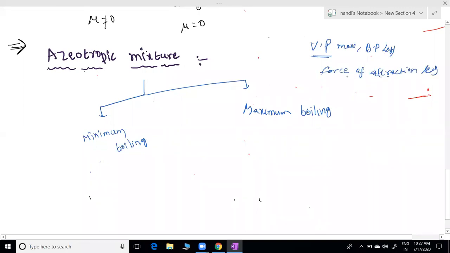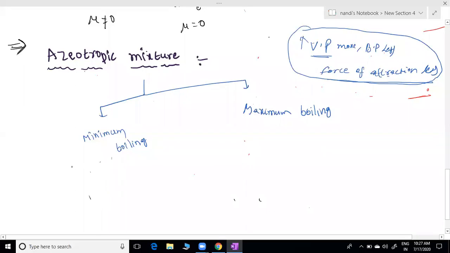Those with weak force of attraction can easily evaporate and have a lower boiling point. These are the only terms we are discussing; everything revolves around these. Once you get the basic point, you can apply any example.